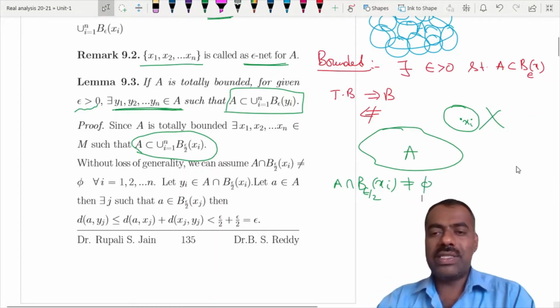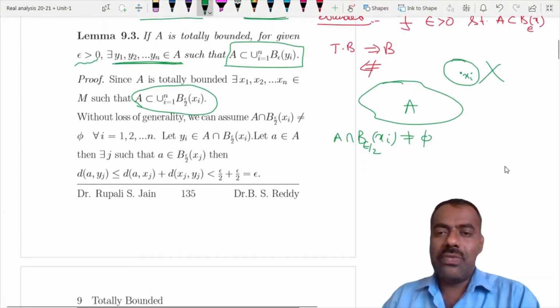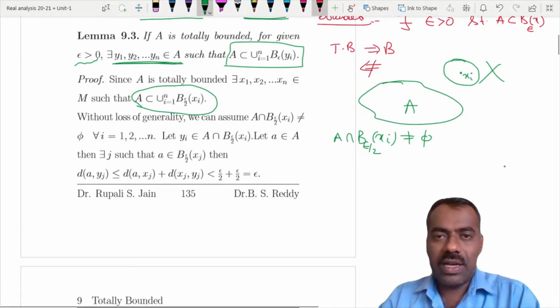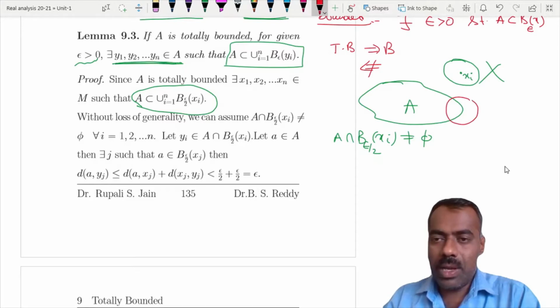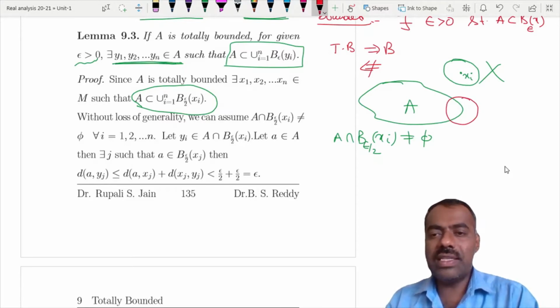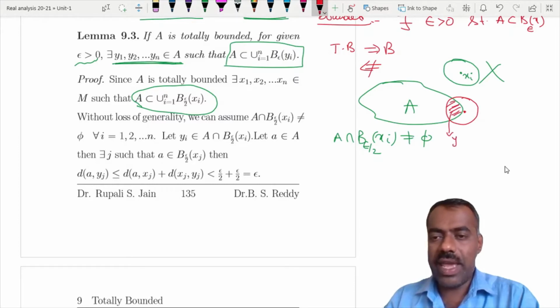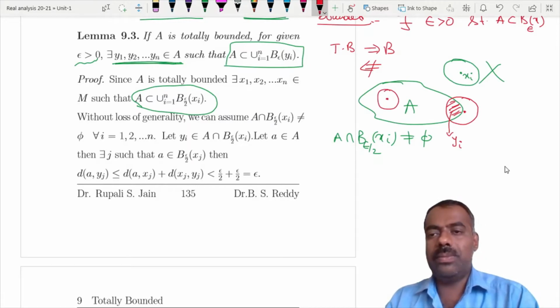Once this is non-empty, we can find an element which lies in both. Suppose xi is somewhere here. Instead of taking xi, from this intersection we consider any yi. If xi is already inside A, then there is no problem, you can take anything, which will work.